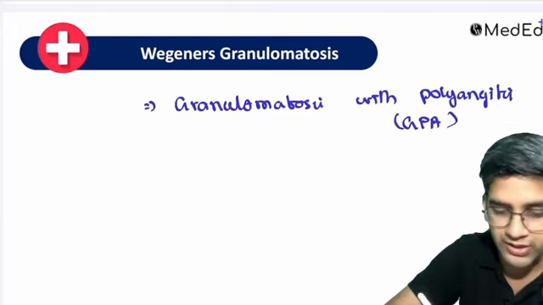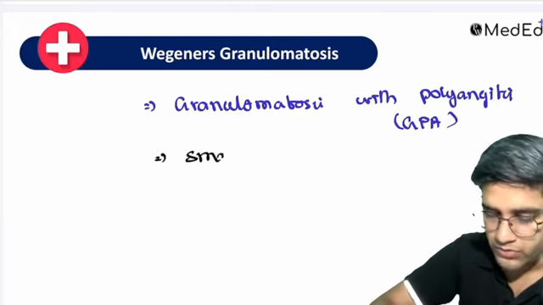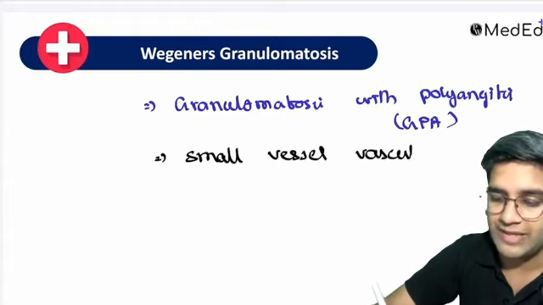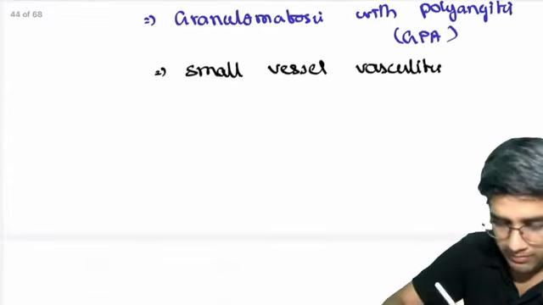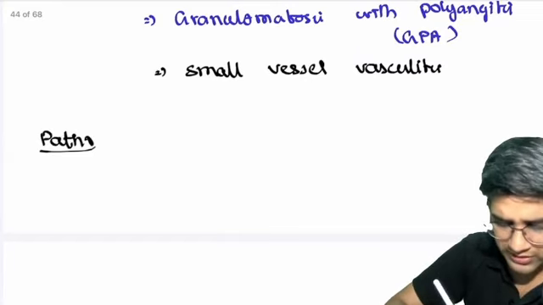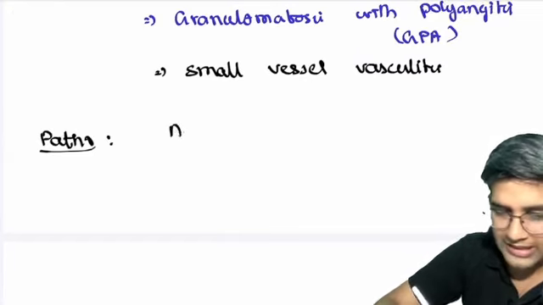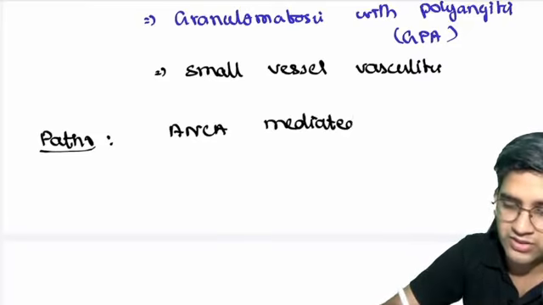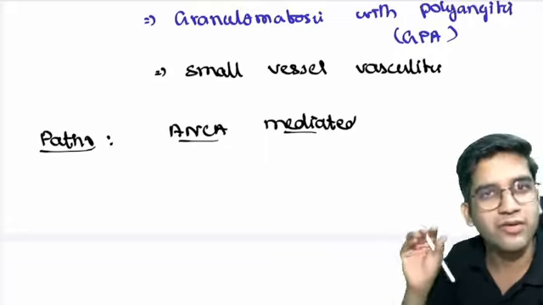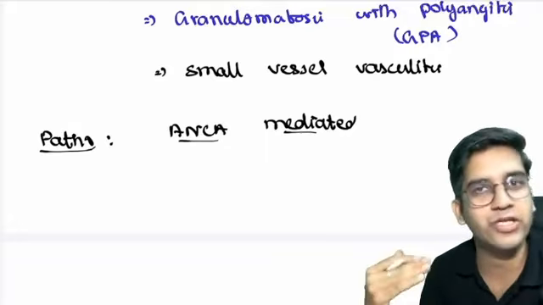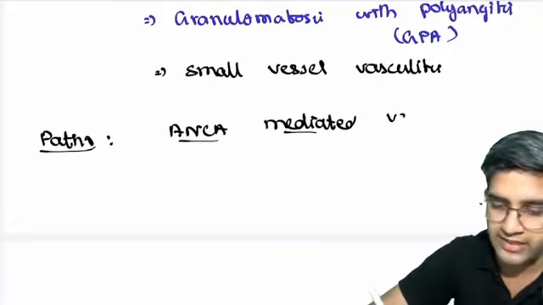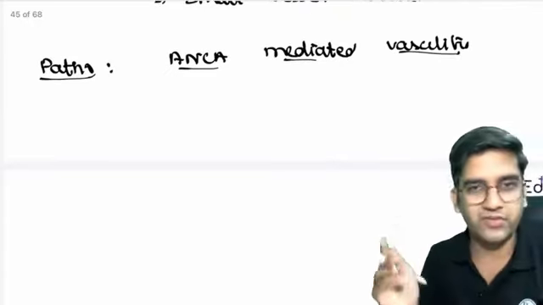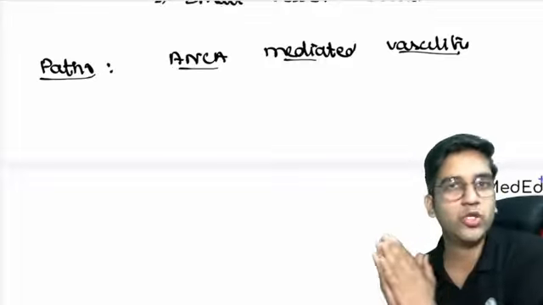Wegener granulomatosis, like you said, it's a small vessel vasculitis. Most of the small vessel vasculitis, the pathogenesis is one and the same. Pathogenesis of almost every small vessel vasculitis is ANCA mediated vasculitis, right? If you look at Robbins, they will start with pathogenesis first. I'm using the pathogenesis with the respective diseases so that it's much more clear for us in understanding, right? Most of them are ANCA mediated vasculitis, right? There are two types of ANCA. We'll understand what is ANCA first, then we'll go to the pathogenic model.